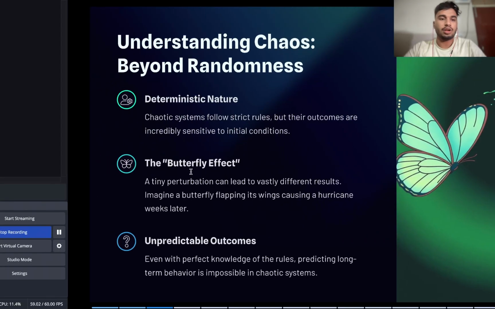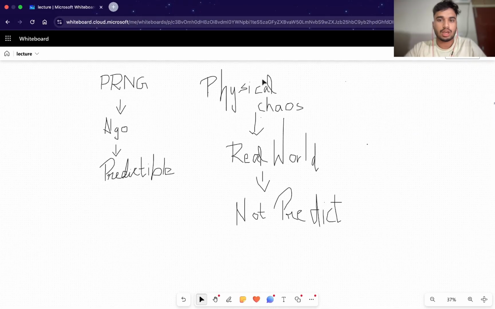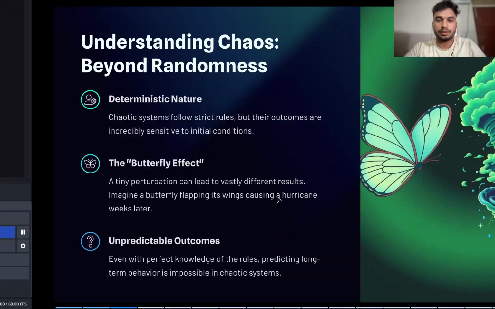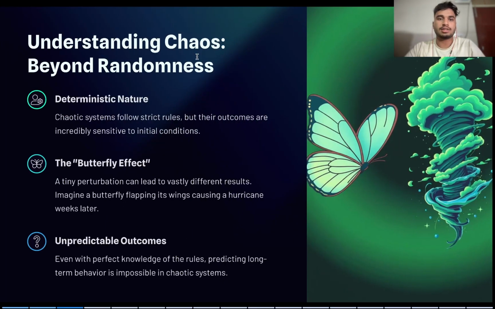Before that, this is how it works. PRNG uses algorithms that are predictable, while physical chaos uses real-world things that are not predictable. So let us understand the difference between chaos and randomness.